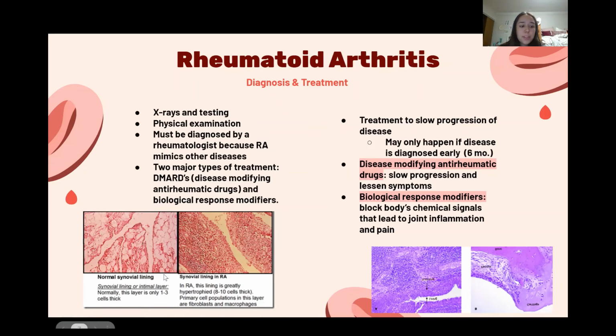So this picture on the left is an example of how rheumatoid arthritis can cause damage to the synovial lining of joints. You can see that the normal synovial lining is only a few cell layers thick, and the synovial lining in rheumatoid arthritis is a lot thicker because of the inflammation. And then this purple picture on the left here is inflamed synovial tissue, and the one on the right is pannus, a type of invasive synovial tissue, which causes some of the joint erosion that we see in rheumatoid arthritis.